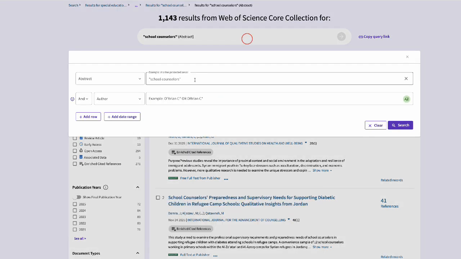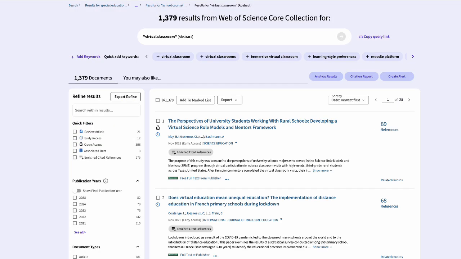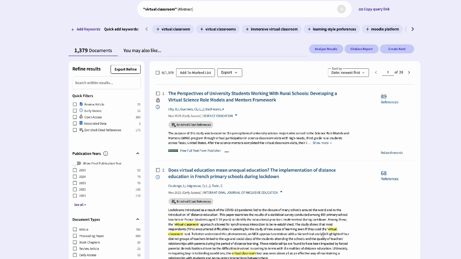Additionally, we should be cautious in using phrase searching if our words often include additional clarifying words in between them. For example, if we only search virtual classroom in quotation marks, but we also want results that are virtual reality classrooms, we won't get those with this type of search.